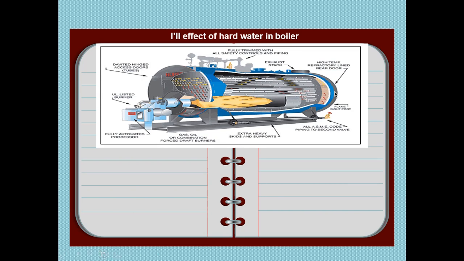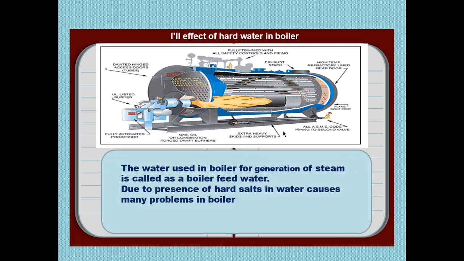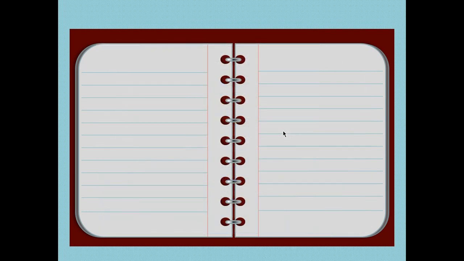Now look here. This is a boiler in which, if the water used is hard, it can damage the inner walls of the boiler and ultimately the working of the boiler decreases. The water used in a boiler for generation of steam is called boiler feed water. Due to the presence of hard salts in water, many problems are caused in a boiler.